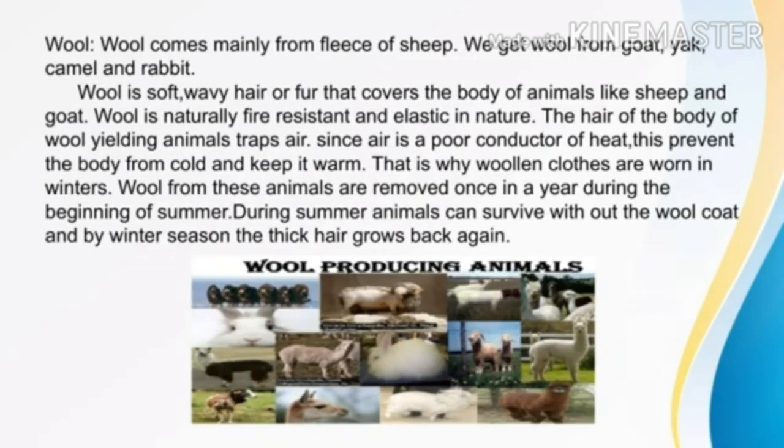Now we will see wool. We get wool from wool-yielding animals like sheep, goat, yak, llama. Do you know from which part of the animal we get wool? Yes, wool is obtained from the hair of animals. If you see a sheep, it has a fur-like structure all over the body. That kind of hair we call wool. This wool keeps them warm and helps them live in cold regions.